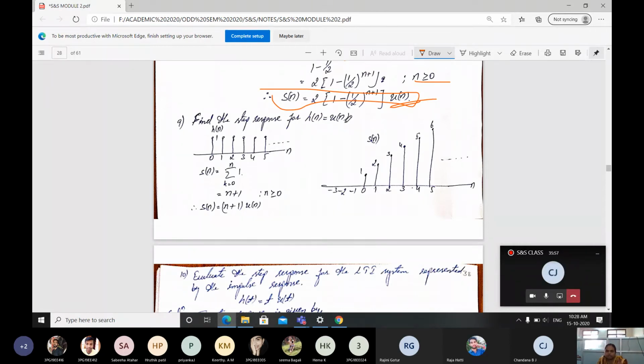U of n is always 1 only, right? H of n for unit step is always 1, therefore s of n is the summation k equal to 0 to n of 1. After this the equation becomes n plus 1 for n greater than or equal to 0, therefore s of n is going to be (n plus 1) u of n. If you substitute n values 0, 1, 2, 3, 4, you will see it is always increasing. This is the signal you will get for the step response.